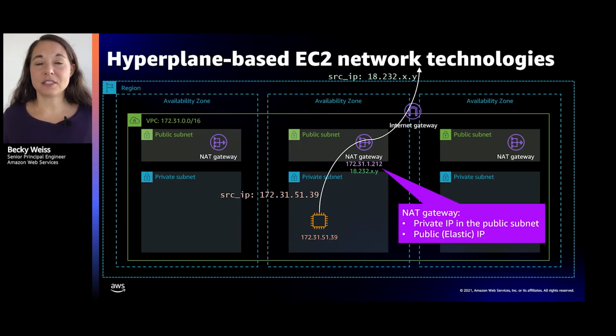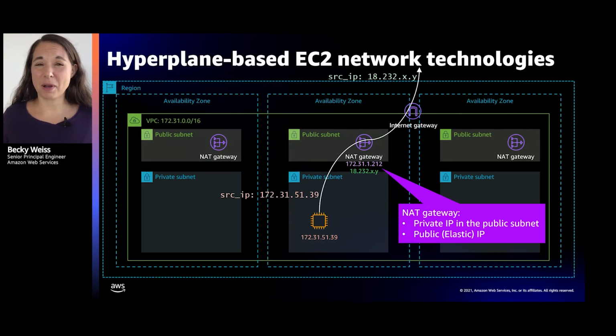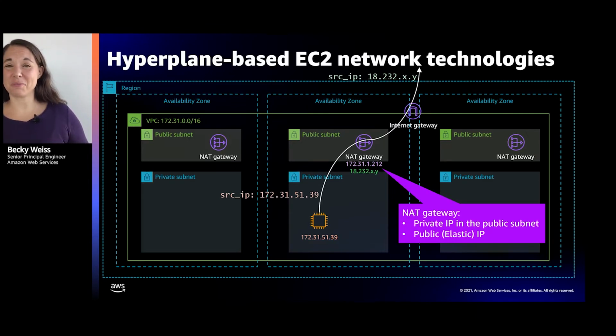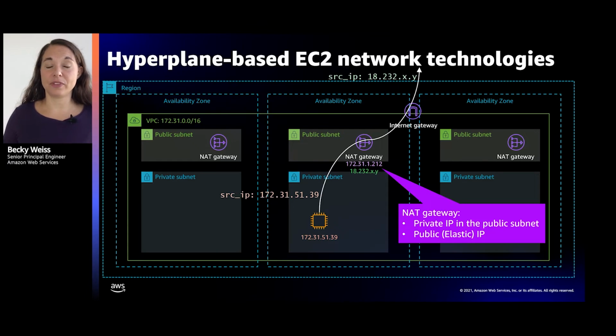We developed this internal technology that we've talked about as Hyperplane. This technology actually powers quite a few things that you're probably using in AWS today. The first public launch that made use of this capability was our NAT Gateway product that we launched. I think it was about 2015 as well.